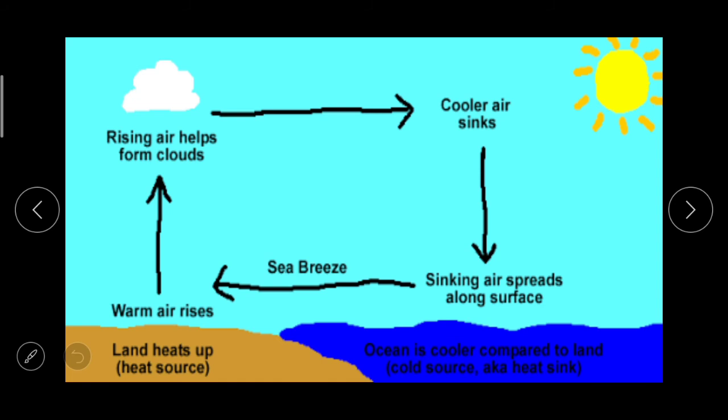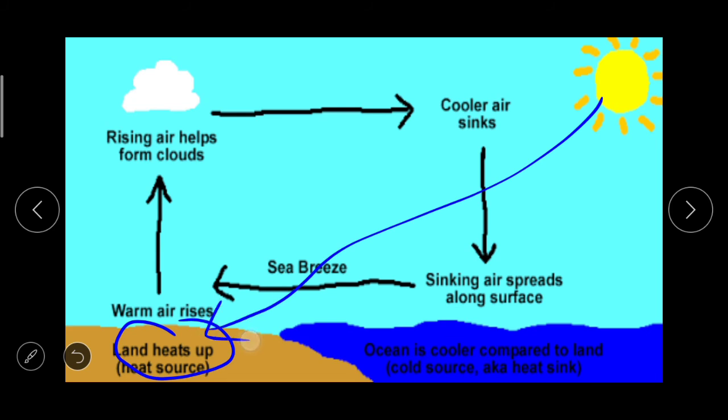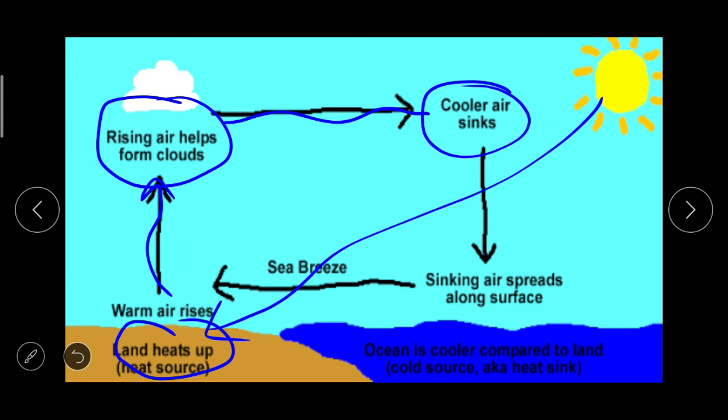Here you can see land heats up and warm air rises, and rising air helps to form clouds, and then cooler air sinks and sinking air spreads along the surface.